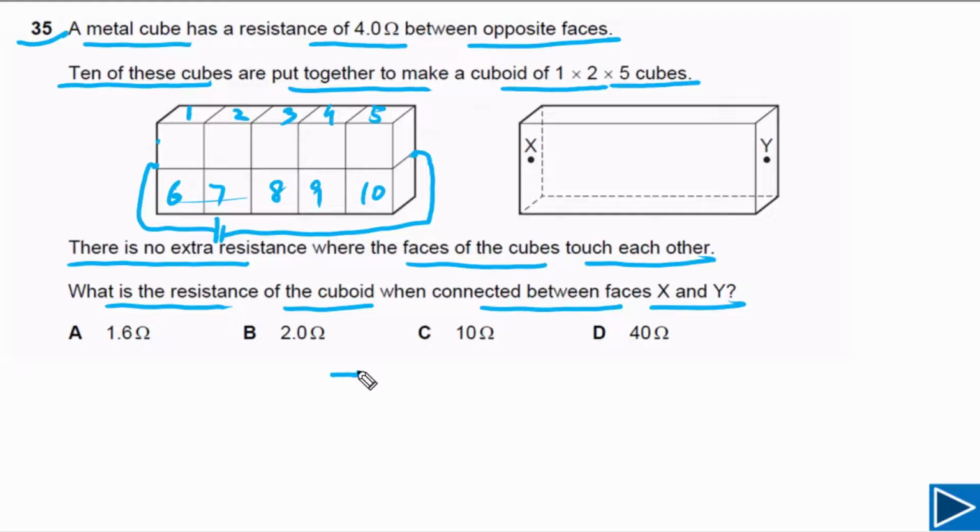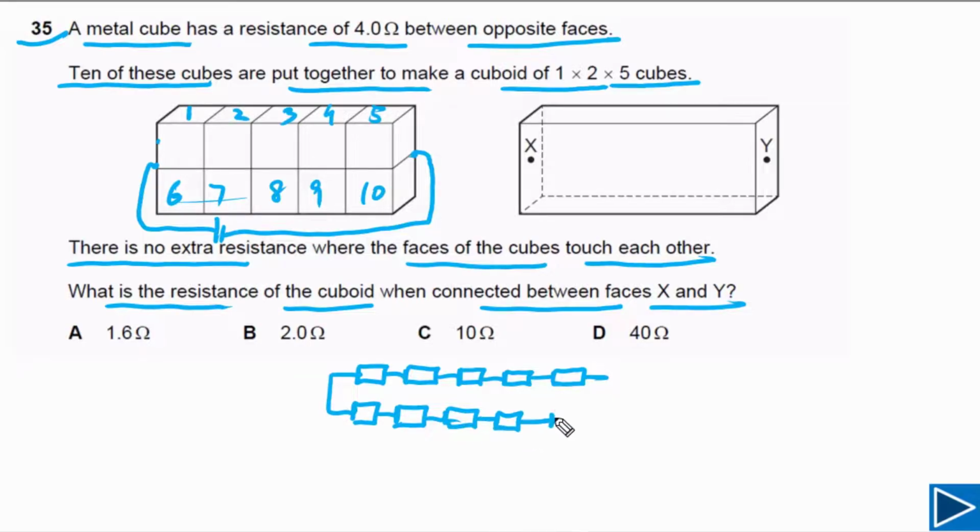So we can redraw this circuit, treating the cubes as resistors. In the first row, we have 5 resistors connected in series, and in the second row, also 5 resistors connected in series.